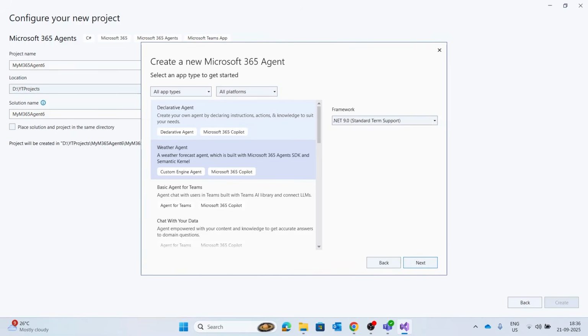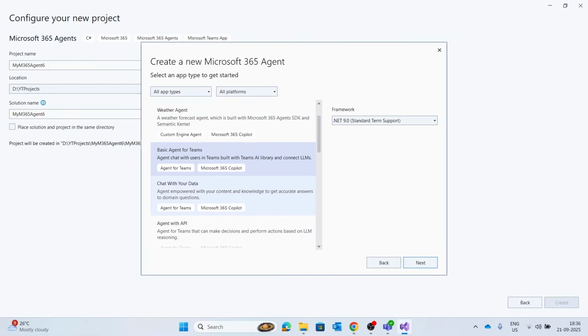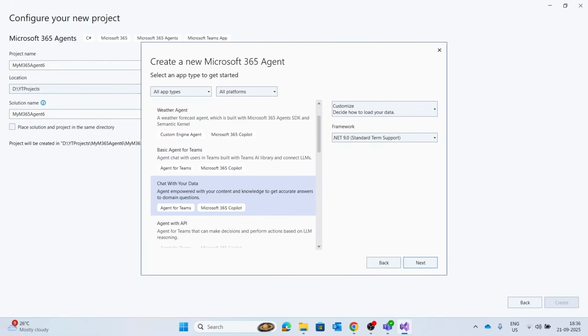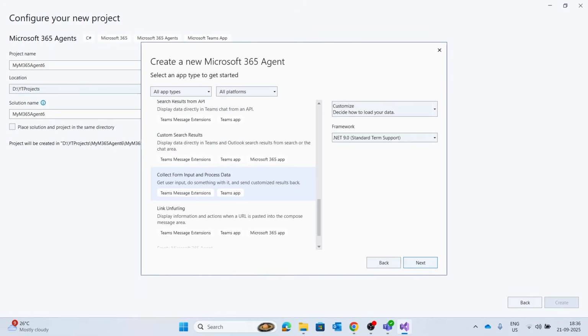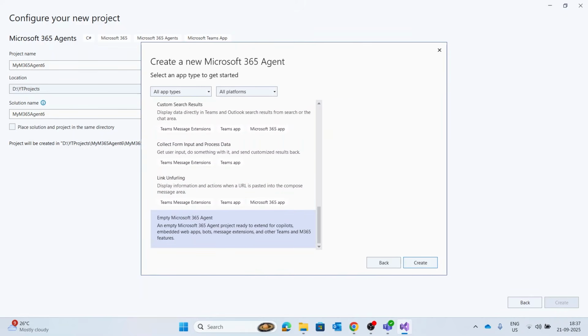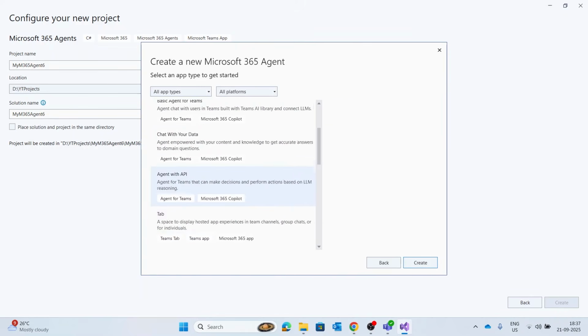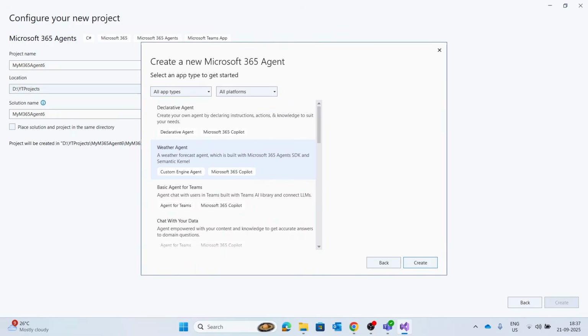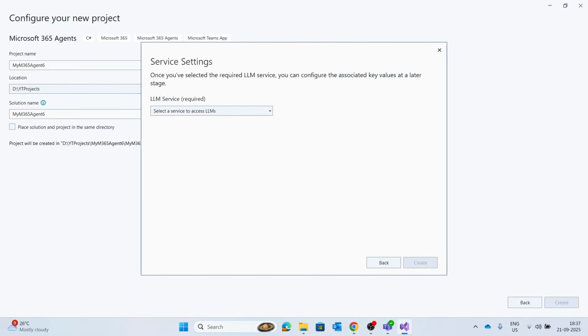If you look into this, we have declarative agents, weather agent, basic agents for Teams. If you want to chat with your data, you can select this option, and if you want to go with an empty template, you can simply select this. So this is how you can choose particular agent templates and create your own agent. We will go with weather agents and click on Next.